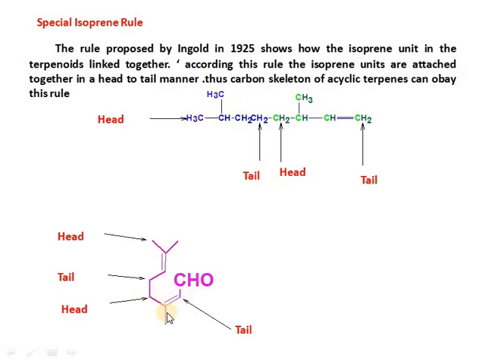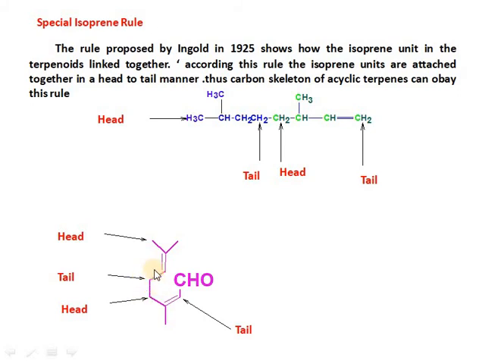These parts are the head, and the other end is the tail. Similarly, other terpenes can join with these terpenes, where the branched chain part is the head and the other part is the tail. So one molecule's head can join with another molecule's tail.